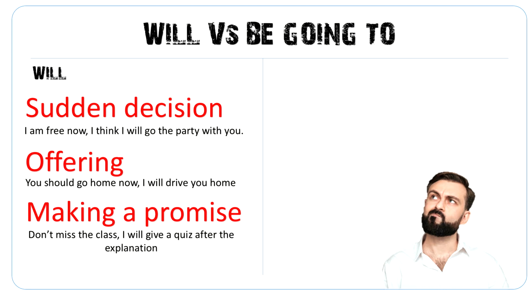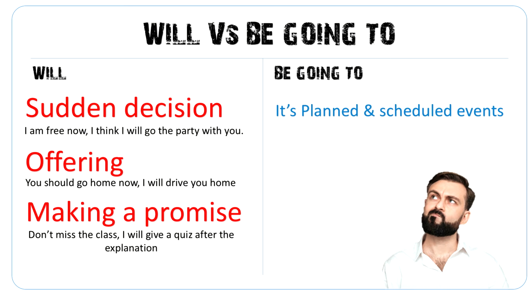So a promise. And when we are talking about be going to, it's an activity or an event that is already planned before, like yesterday, a week ago, maybe last week or maybe last year. Therefore, if you are going on holiday, you say I'm going to Paris, not I will go to Paris. Why? Because you need to prepare more. You need to do a lot of preparations. Therefore, it has to be in the plan.